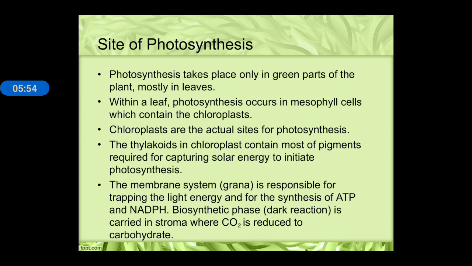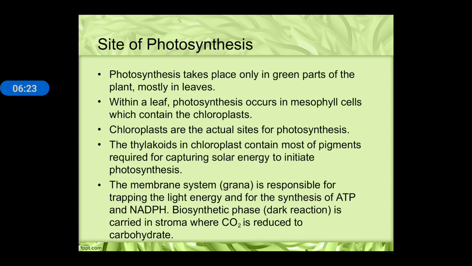Next, site of photosynthesis. Now, where will photosynthesis take place? Photosynthesis takes place only in the green parts of plants, mostly in leaves. Within a leaf, photosynthesis mainly occurs in mesophyll cells which contain the chloroplast. Chloroplast is the actual site of photosynthesis, and chloroplast contains thylakoids, which mainly help in trapping the sunlight to initiate photosynthesis.